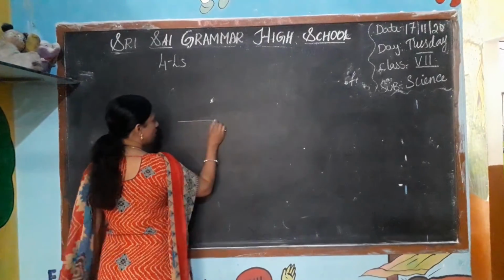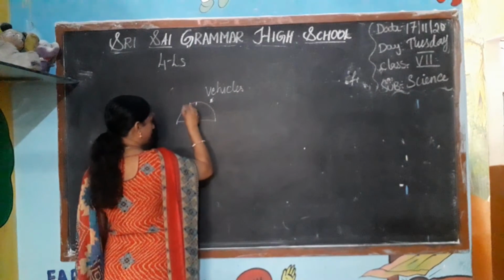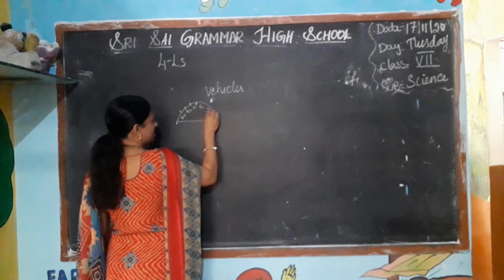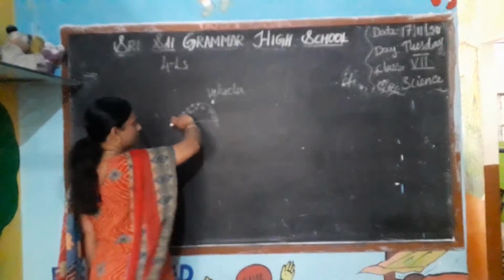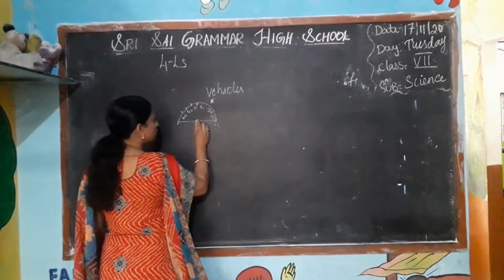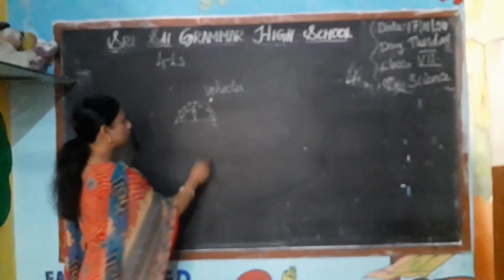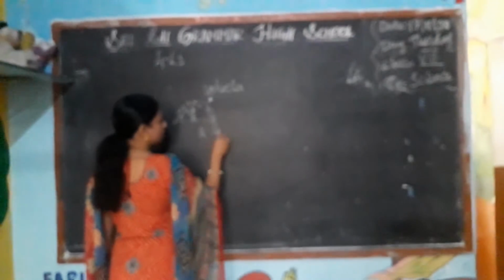What is meant by speed? You have seen on the vehicles, on the scooters, meters showing 20, 40, 50, 60, 70, 80, 90, 110 like this. It shows how much speed you are moving. Sometimes they show 40, like this, you are moving at 40 speed.